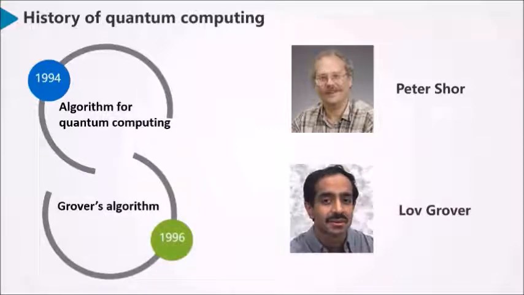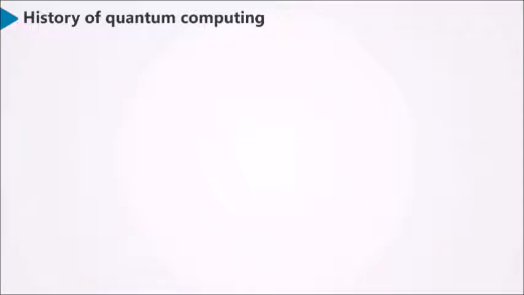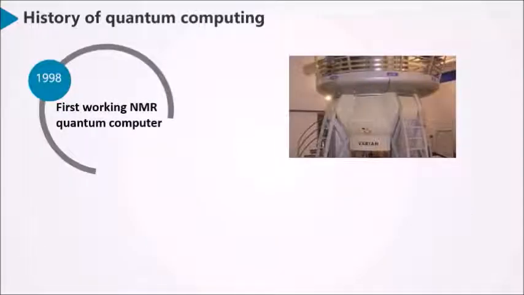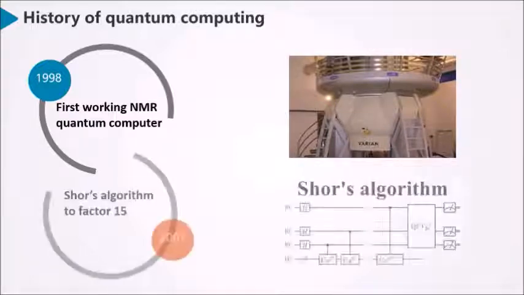In 1996, Lov Grover at Bell Labs invented the quantum database search algorithm. Grover's algorithm is a quantum search algorithm that runs much faster than any equivalent classical algorithm. In 1998, the first experimental demonstration of a quantum algorithm took place. A working 2-qubit NMR quantum computer was used to solve a problem.